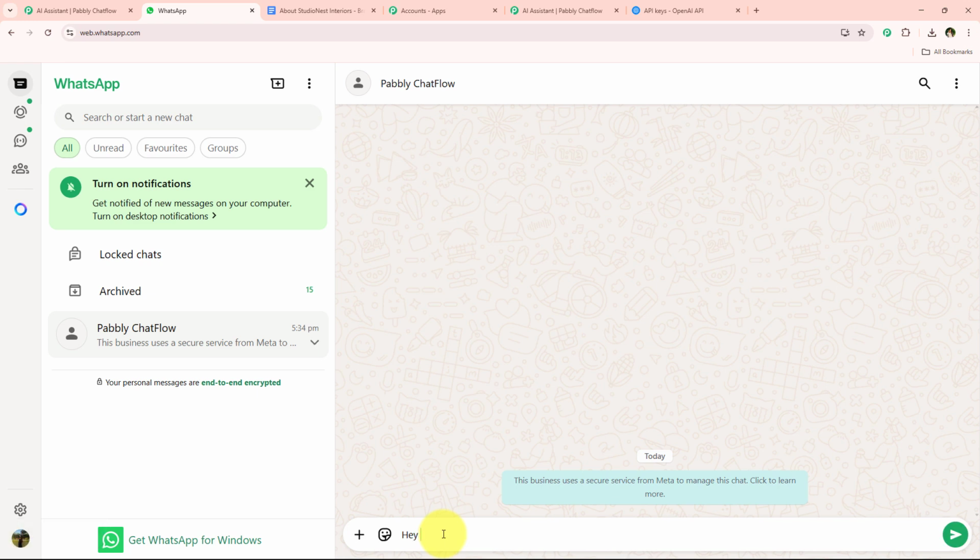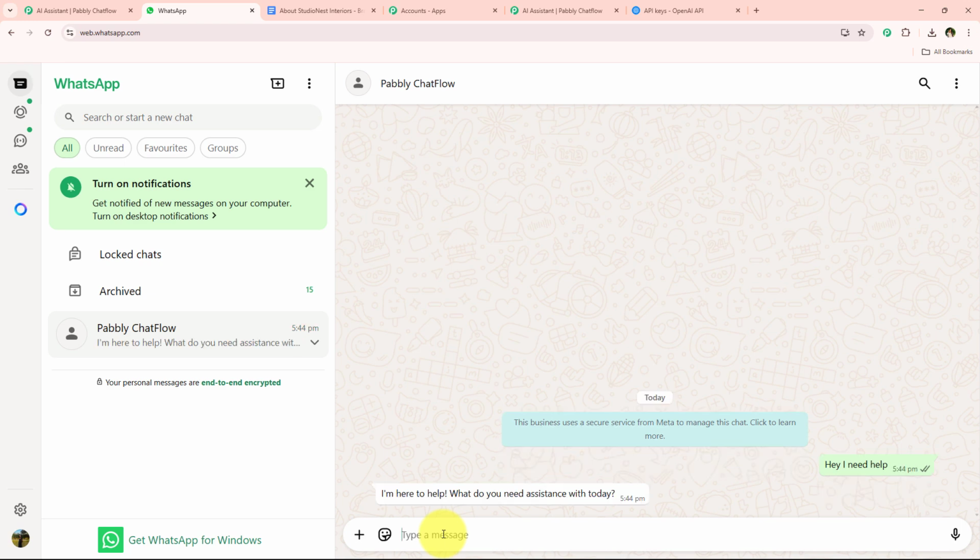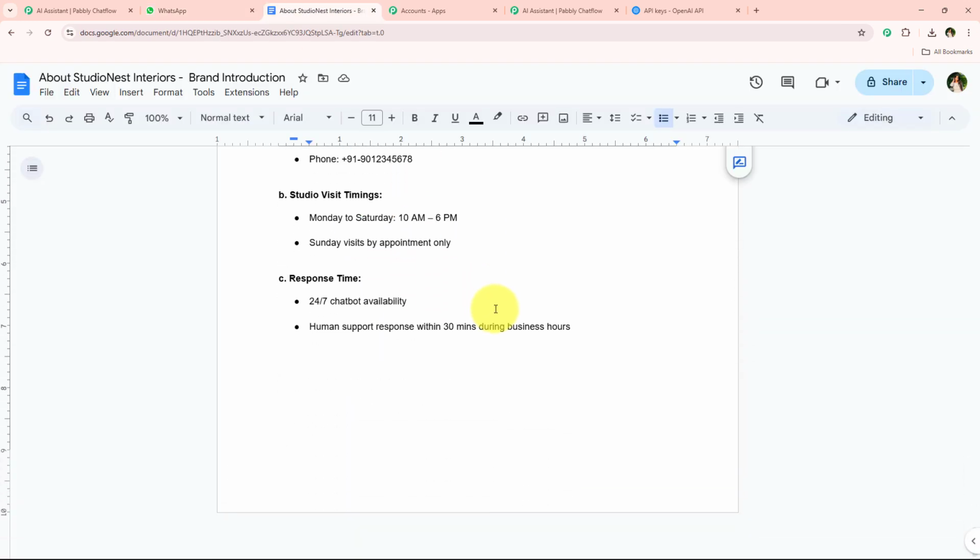So let's say I'm just going to message it, hey, I need help, right over here, and I'm going to send them this message. Once I send this message, yes, you can see that my AI agent WhatsApp chatbot is replying to me, what do you need assistance with today? Now further, it is going to solve all my queries according to this knowledge base.